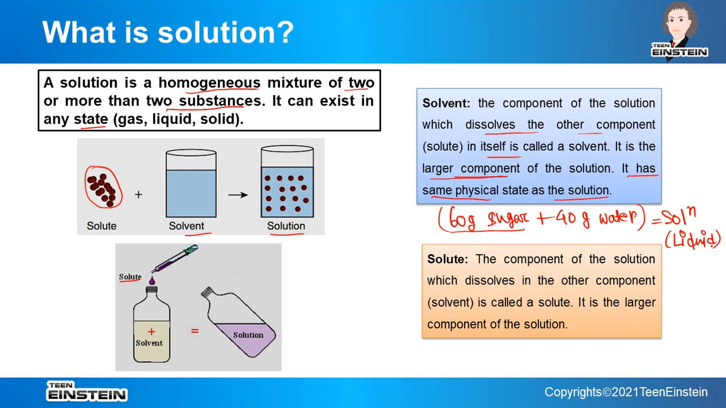So the physical state of the solution is liquid, and the physical state of which component is liquid? It is the water component, because sugar is solid. So though sugar is present in larger amount, we cannot call it the solvent here. Sugar is still the solute. So the second point is very important, that the solvent must have the same physical state as